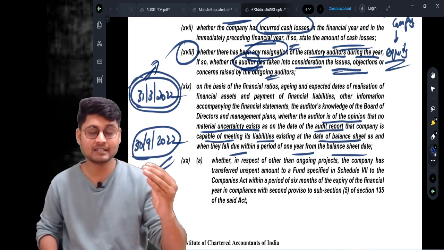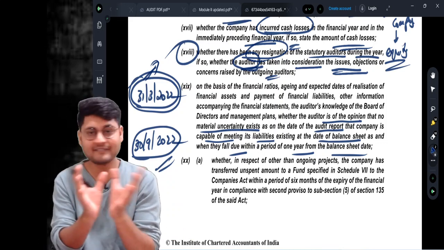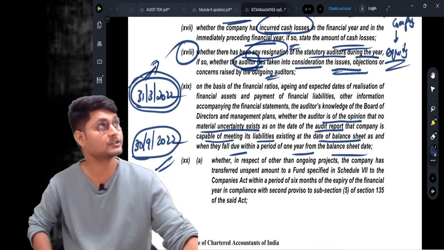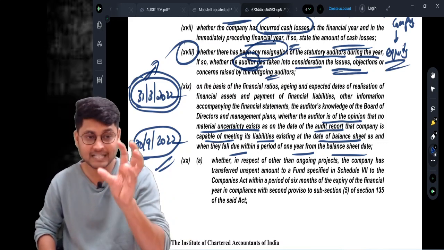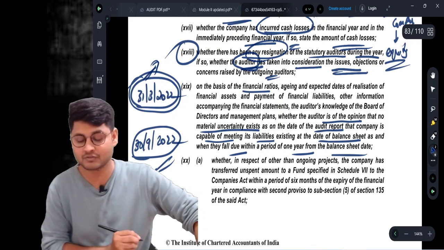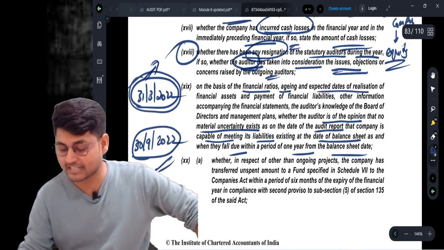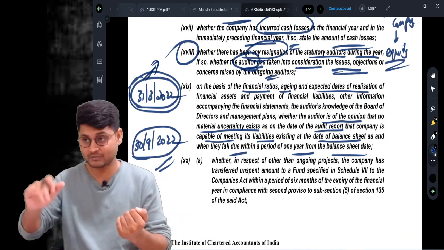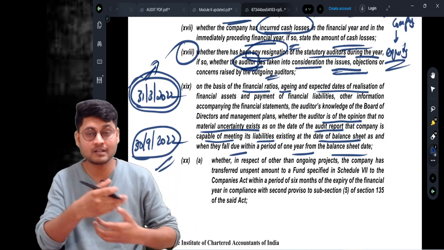And to form this opinion, the auditor must have a certain basis. Without having a basis, how can he get that opinion? What can be the basis? It can be the basis of various financial ratios. It can be the basis of aging analysis, expected dates of realization of financial assets, because to settle the financial liabilities, there may be financial assets which can be settled for the company.